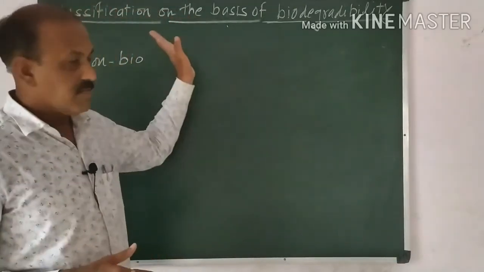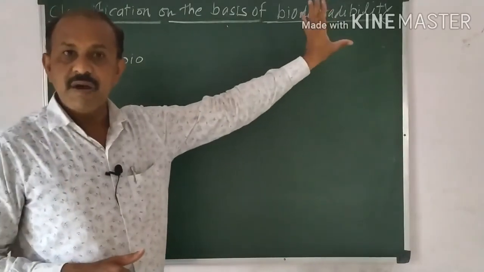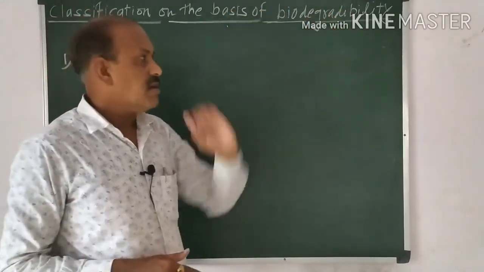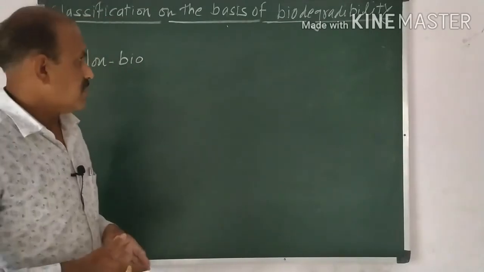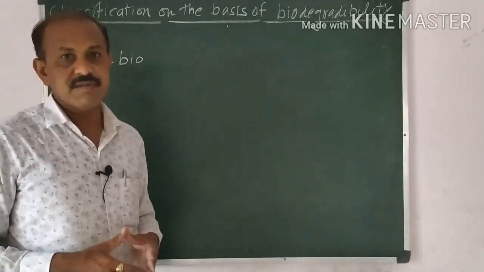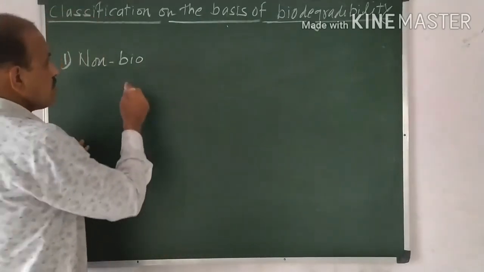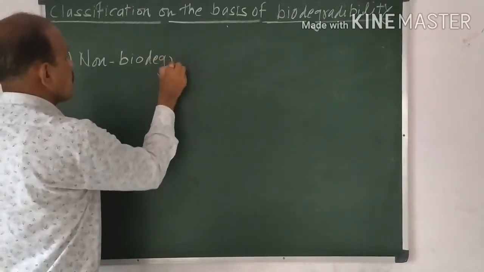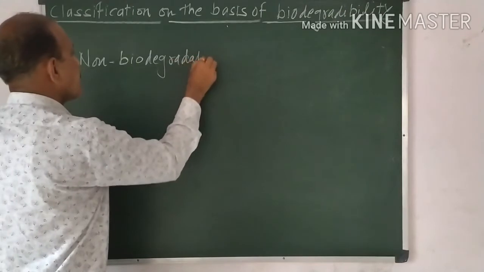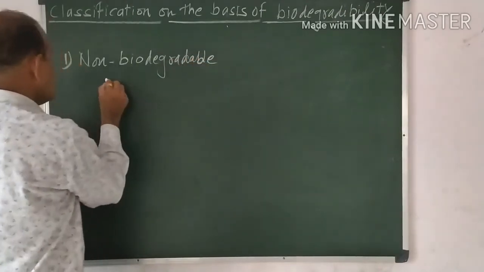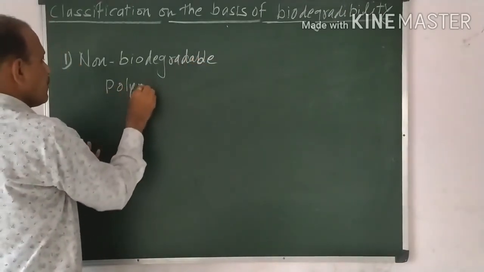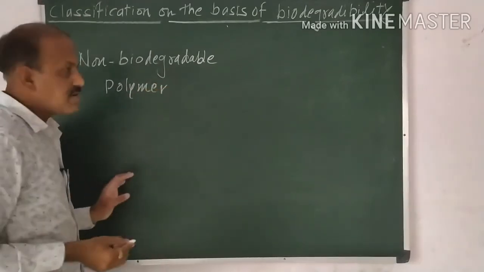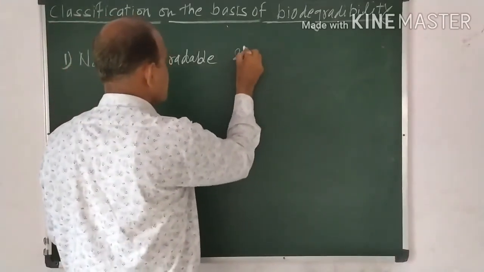Now the last classification of polymers we have to discuss is the classification on the basis of biodegradability. Actually, there are two types of polymers in this classification. One of them is non-biodegradable polymers, and the second one is biodegradable polymers.